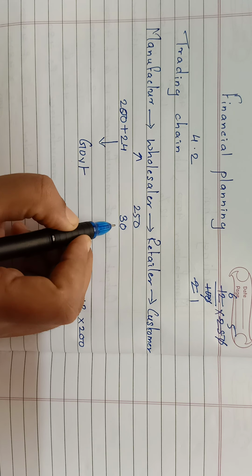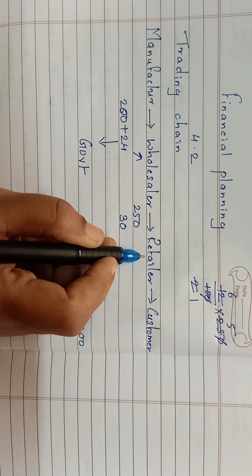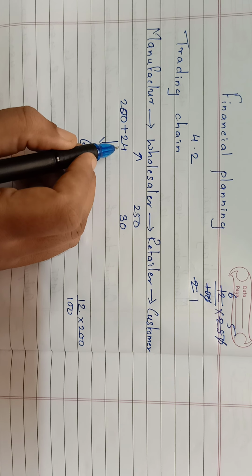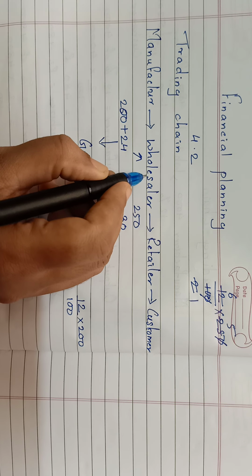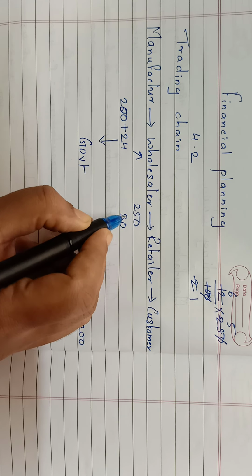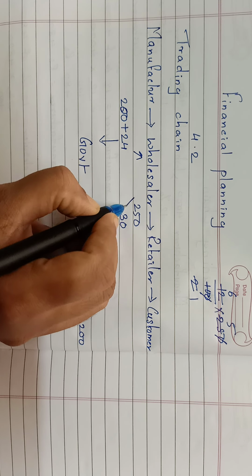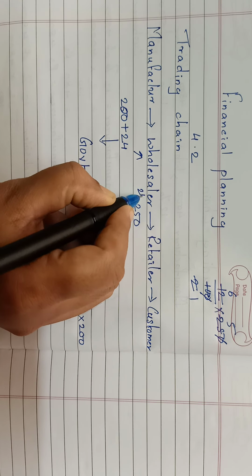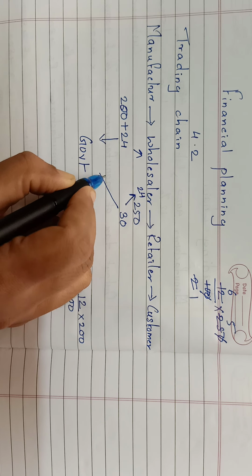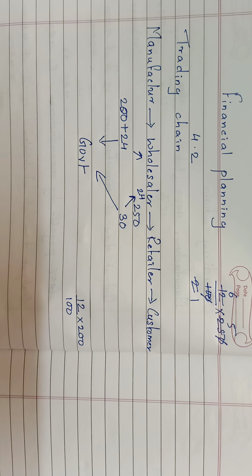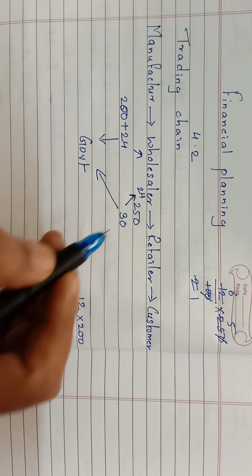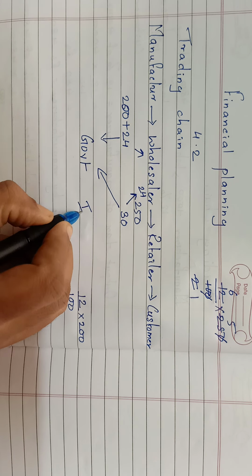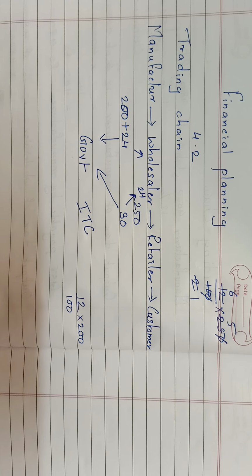Now this 30 rupees which he has taken from the retailer, he had already paid 24 while purchasing the watch. So this 24 is a kind of credit which he can deduct from this 30 rupees. From this 30 rupees he will take the 24 which he has already paid, and the remaining 6 rupees he will give to the government. So the amount which he takes back from the tax collected is a kind of credit. We call it input tax credit.